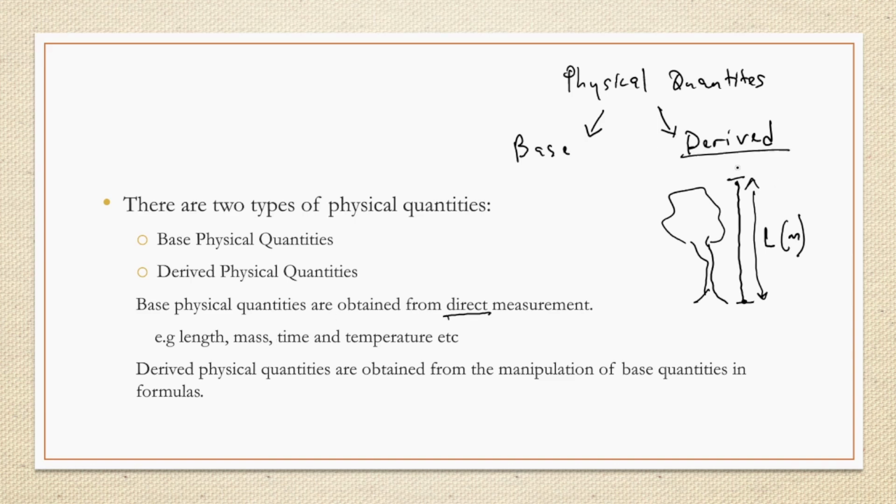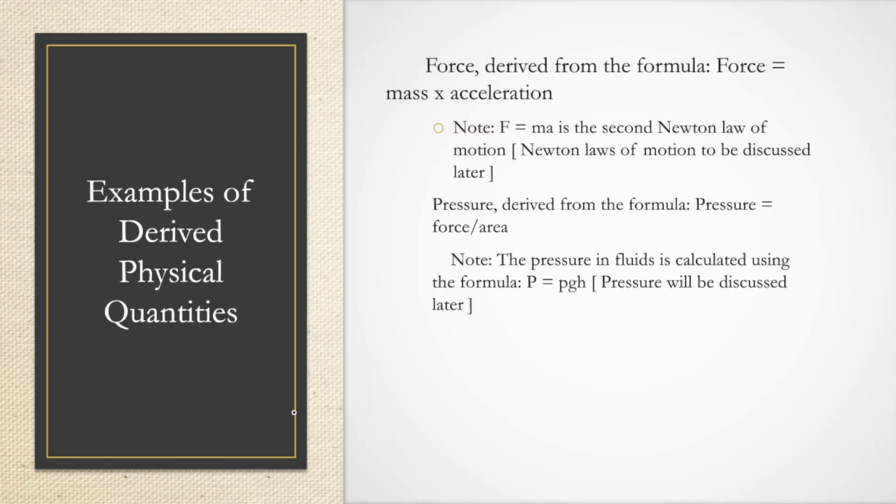What about a derived physical quantity? A derived physical quantity can be obtained from the manipulation of base quantities in formulas. Saka kuti uzive kuti iyi i base physical quantity, kana kuti iyi i-derived physical quantity. For a derived physical quantity, kuti uiwane that quantity, you need a formula. And because tikushandisa a formula, zvikureva kuti we cannot measure it directly. Examples of derived physical quantities.